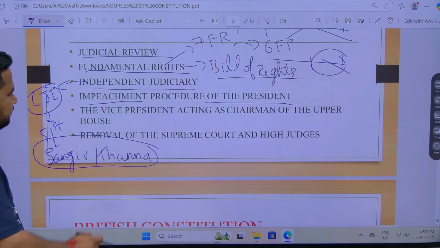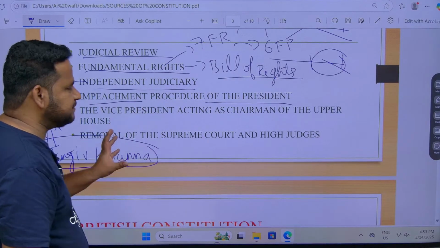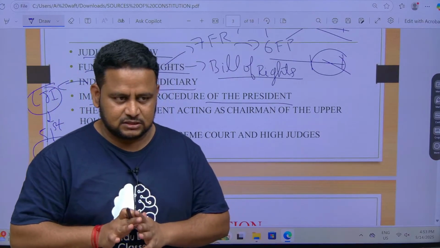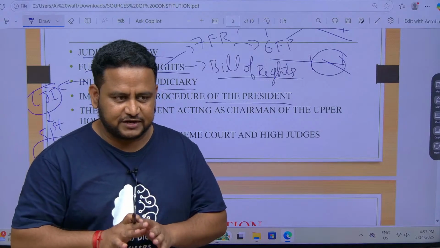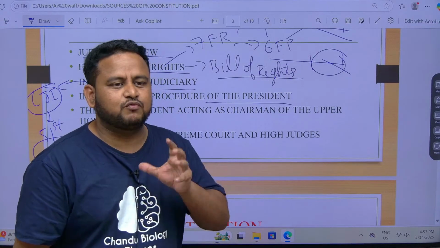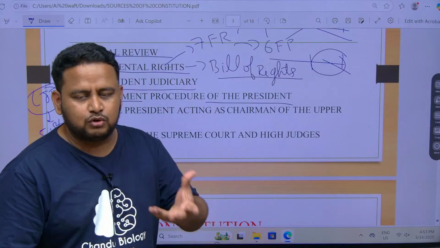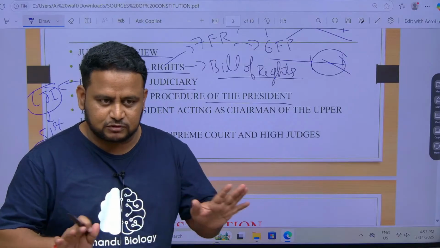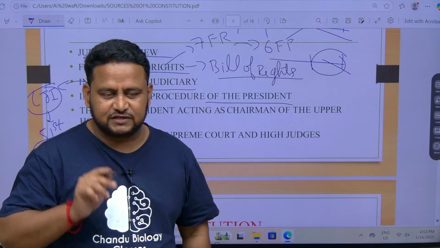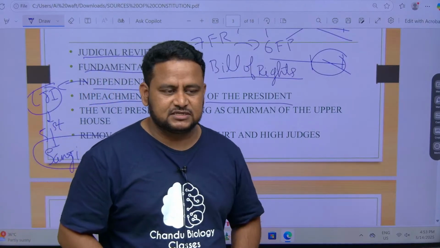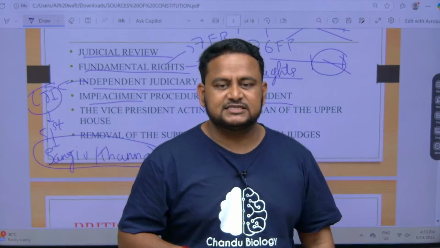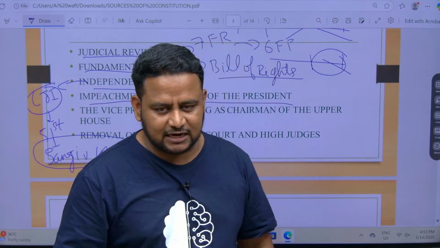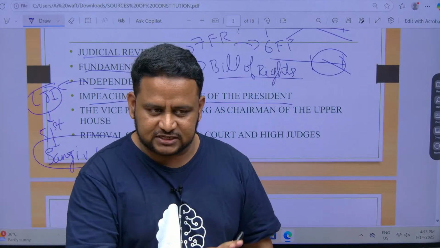Now, impeachment procedure of the president. Impeachment is nothing but removal of the president. The president is appointed for a period of 5 years, and the vice president is also appointed for 5 years. If you want to remove the president, that is called impeachment. There is a certain procedure, and it is very difficult. It is not so easy to remove the president. The president is the first citizen of the country and the vice president is the second citizen. To remove the first citizen is highly difficult, nearly impossible. That is why till now no president has been impeached.